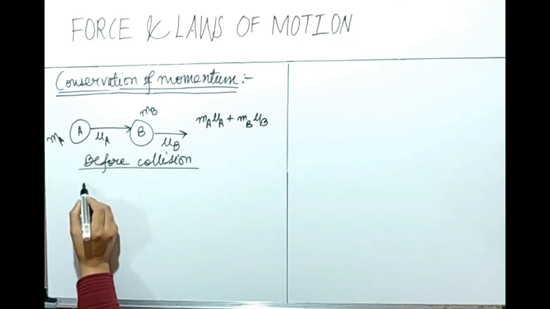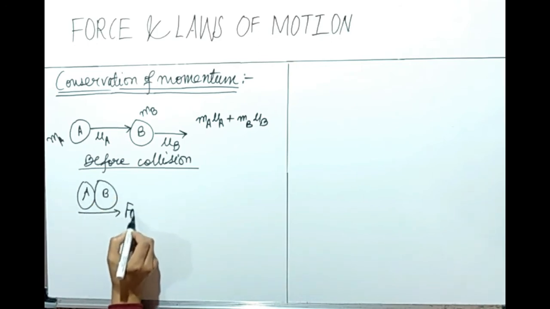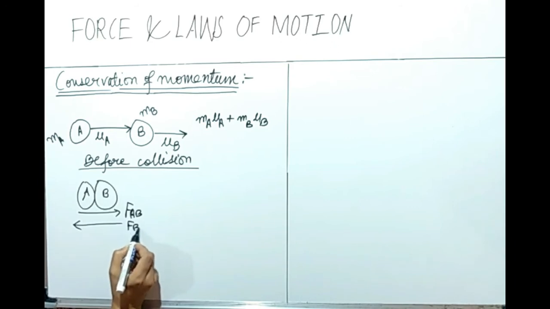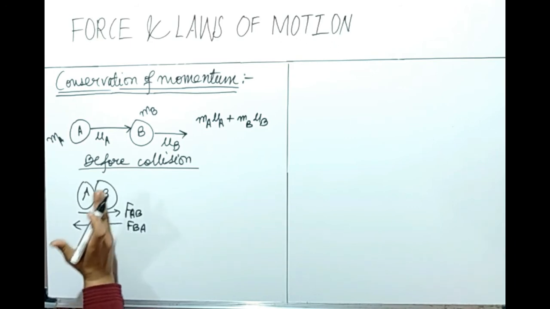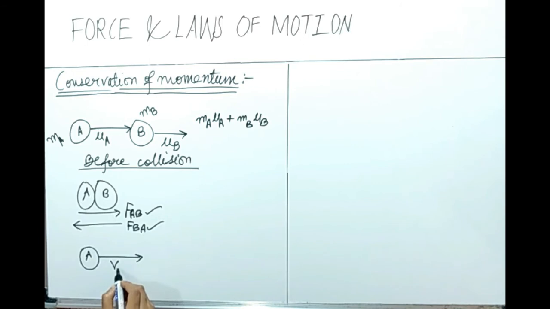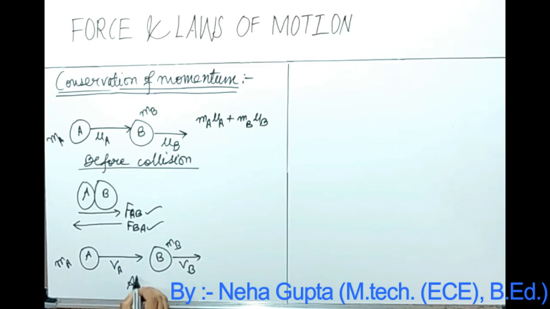And when these two balls collide with each other, FAB is the force applied by ball A on ball B, and in return FBA is the force applied by ball B on ball A. Now when the collision has occurred, ball A is moving with velocity VA, this is the final velocity, and ball B is moving with the final velocity VB. Mass is going to remain the same, MA and MB. This is the picture after collision.